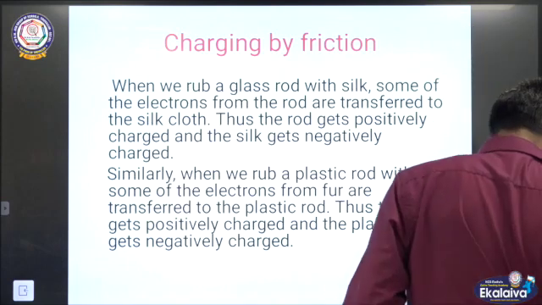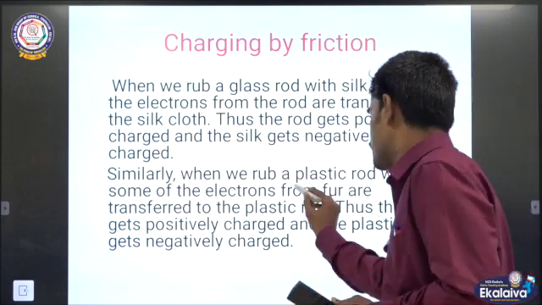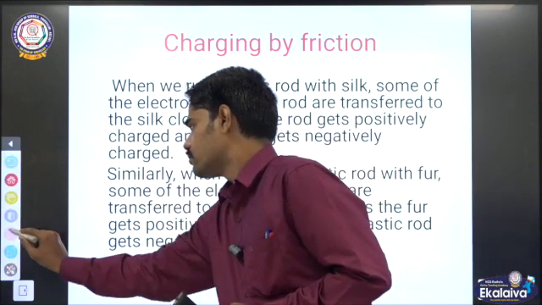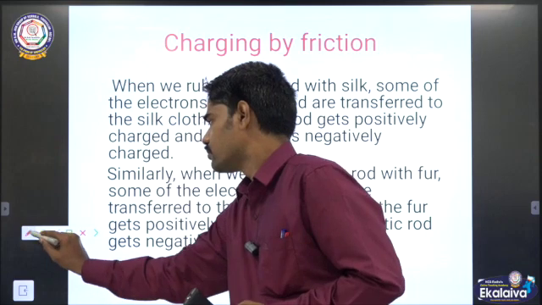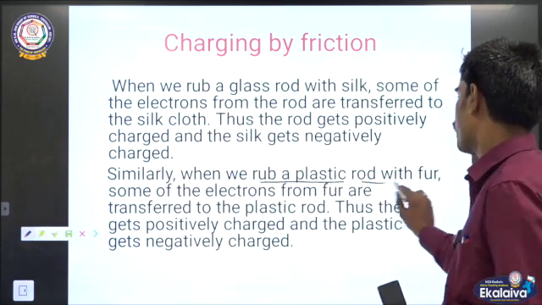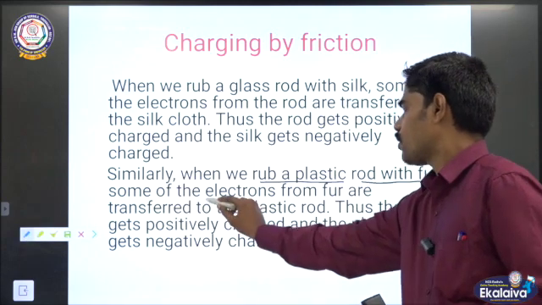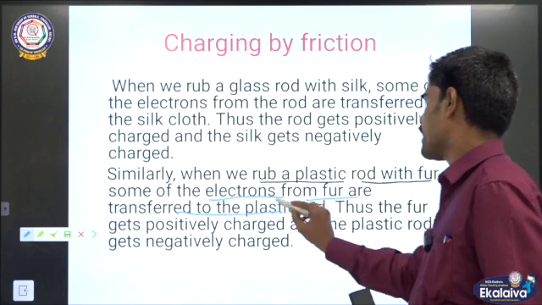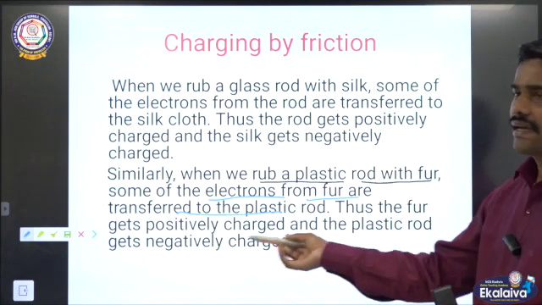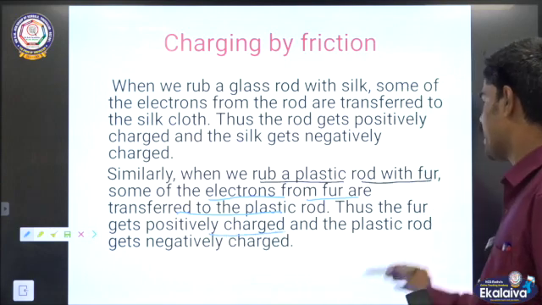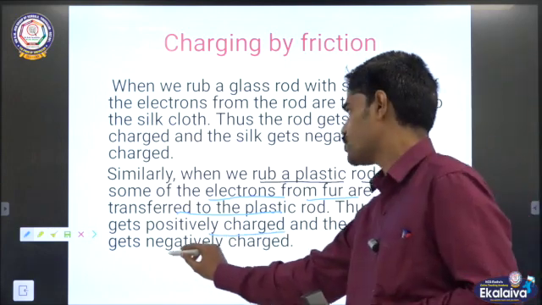Look at this plastic rod. When we rub the plastic rod with fur, some of the electrons from the fur are transferred to the plastic rod. Thus, the fur gets positively charged and the plastic rod gets negatively charged.